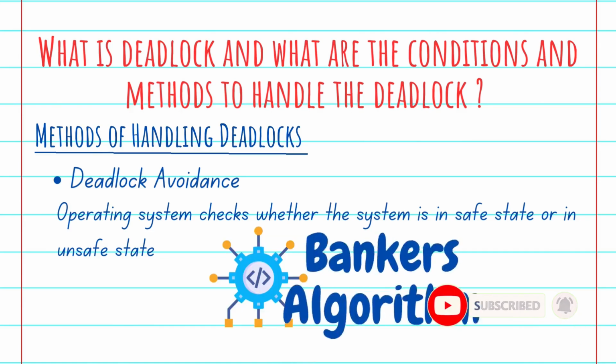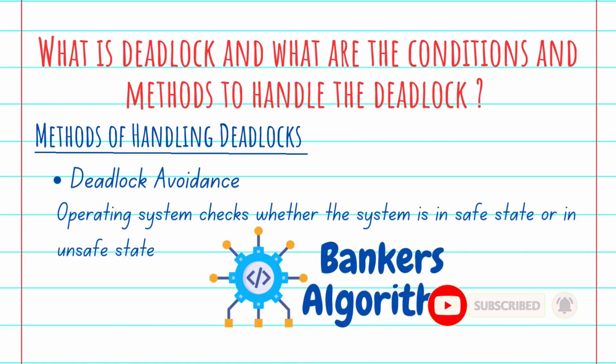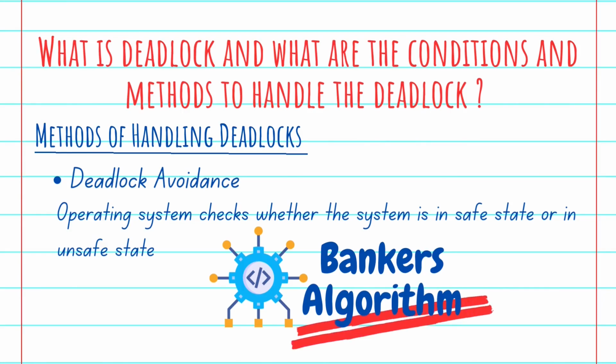Got it? Actually, this deadlock avoidance method can be explained using the Banker's algorithm. Banker's algorithm is a very important part of deadlock avoidance. So we will definitely make a separate video for this. It is not possible to explain everything in one single video. It might get very long. That's why we will see it in the next video. So, back to the point, in simple words, the operating system reviews each allocation so that the allocation does not cause deadlock in the system, right?